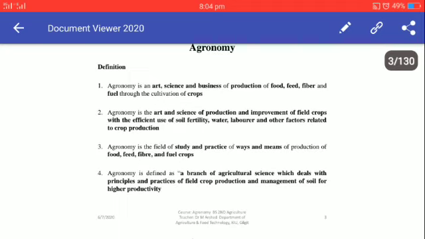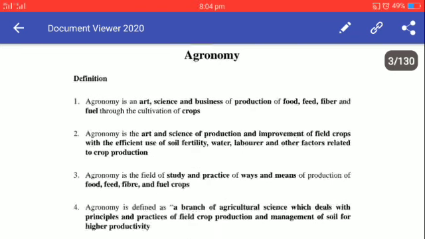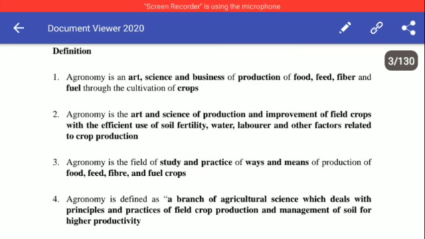like that. So agronomy discipline can be defined in many different ways, like here the four definitions are mentioned, and number one is agronomy is an art, science and business of production of food, feed, fiber and fuel through the cultivation of crops. This is a very comprehensive definition of agronomy, and this definition is also similar to the definition of agriculture.